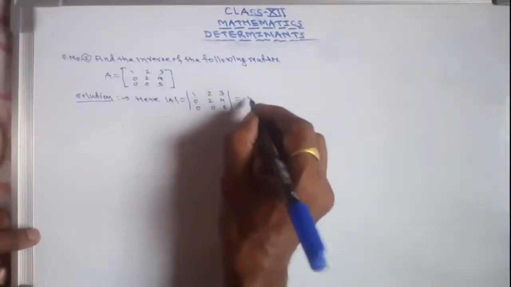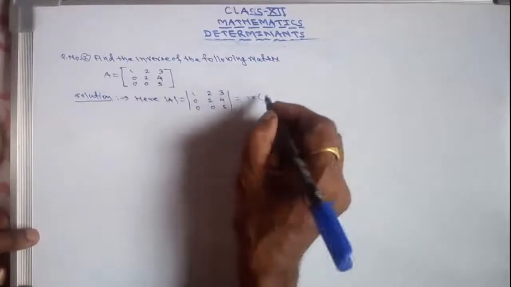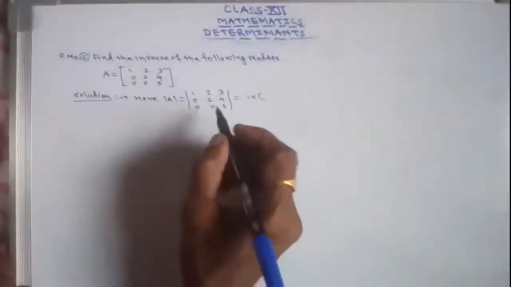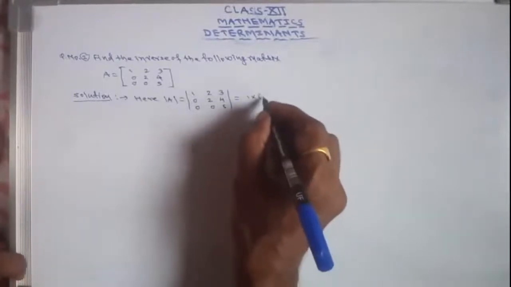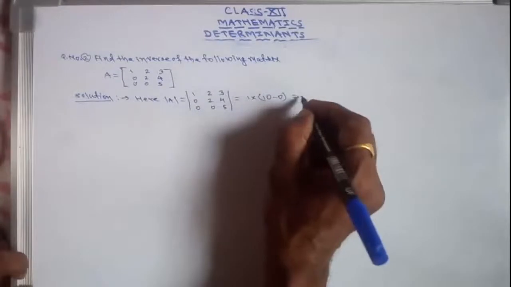So this will be 1 into, leave this row and this column, the determinant, or we can write 2 into 5, that is 10, minus 4 into 0. So it is 10.